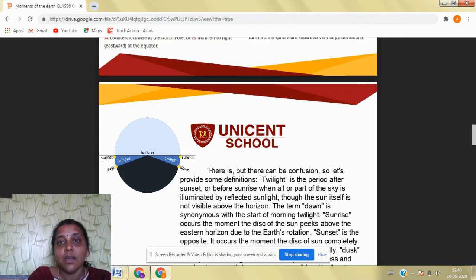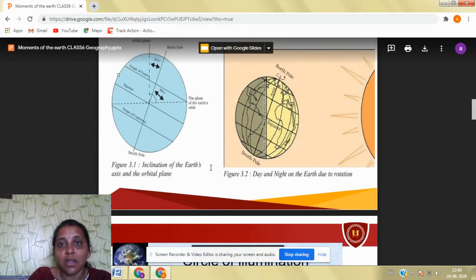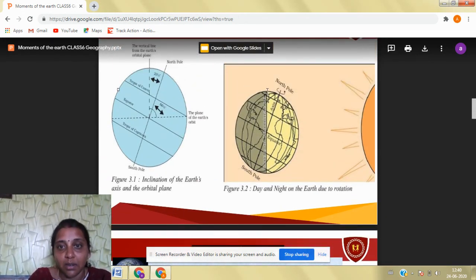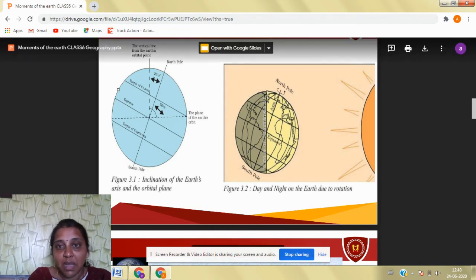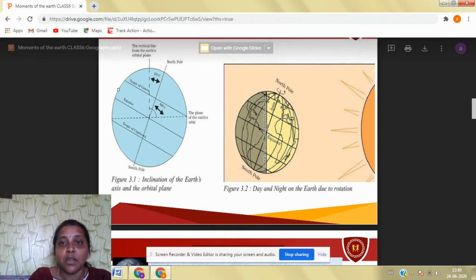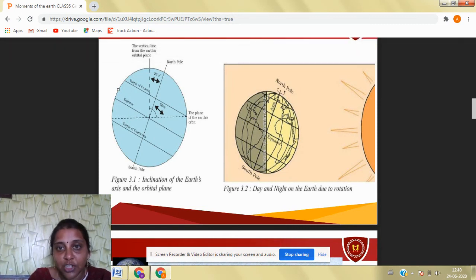Here we can see a vertical imaginary line which divides the Earth into the day part and the night part, or the part which is facing towards the Sun and the part which is facing away from the Sun. This imaginary line is called the circle of illumination.